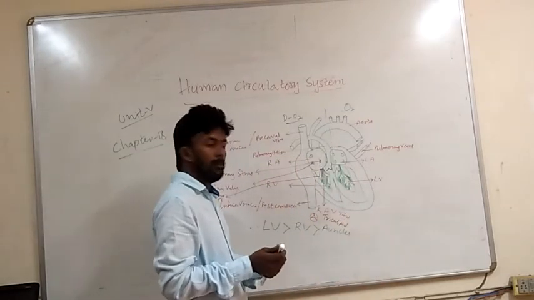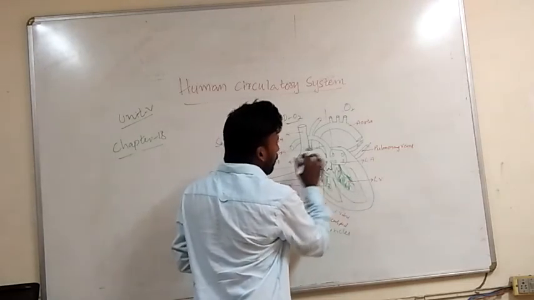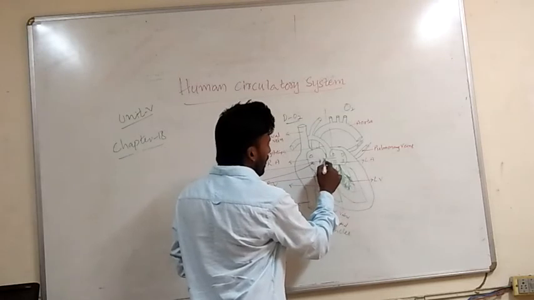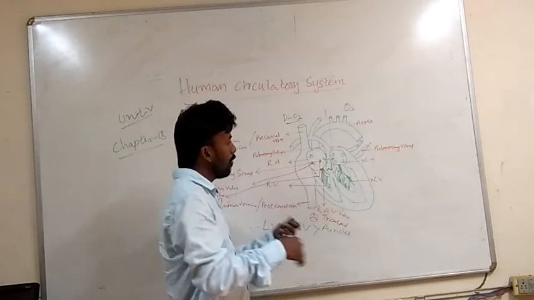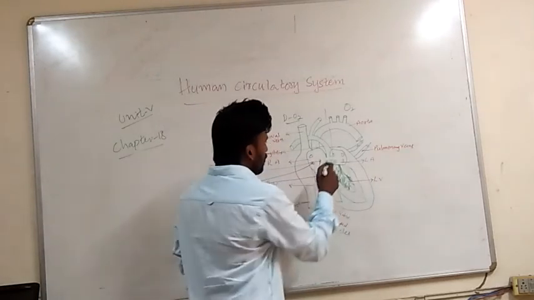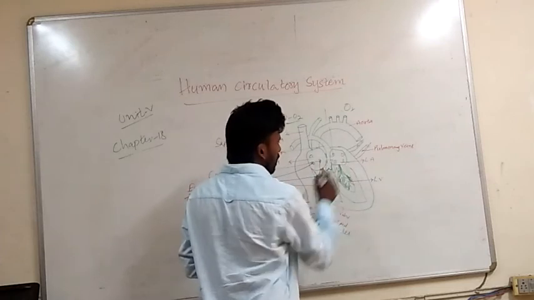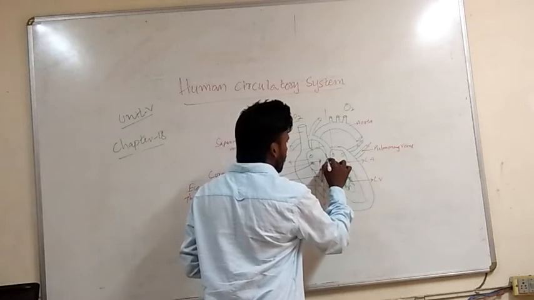So here, before birth, in the embryonic stage, the two auricles are open to each other and the blood gets mixed at the time of the embryonic stage. After birth, this opening closes. But there is a remaining mark.